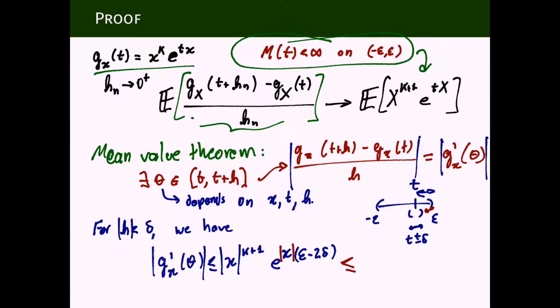Okay, and now we can make a bound. This is bounded. What is this? This is a polynomial, or something that grows like a polynomial. This is some exponential. So we can always increase a little bit the exponent here, and the new exponential will dominate this polynomial part. This is an exercise for you. This is calculus. This has very little to do with measure theory or probability theory.